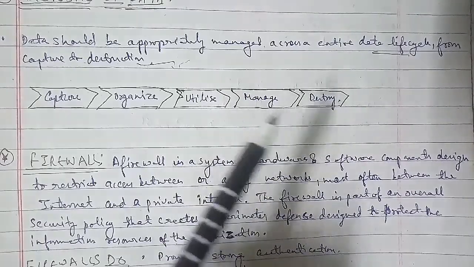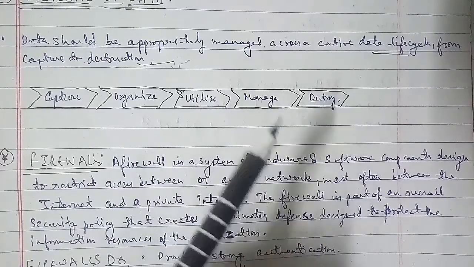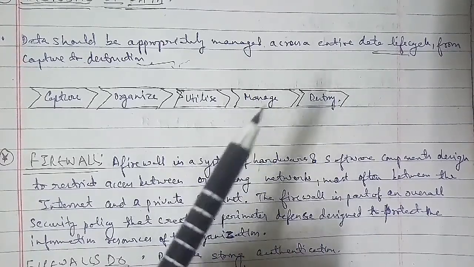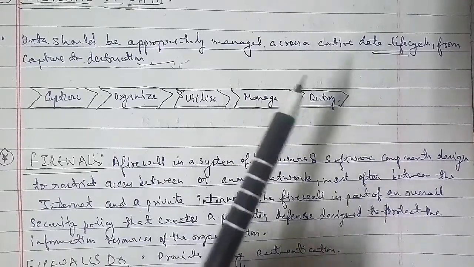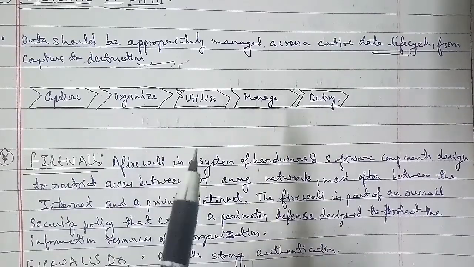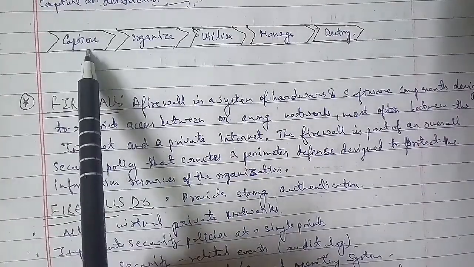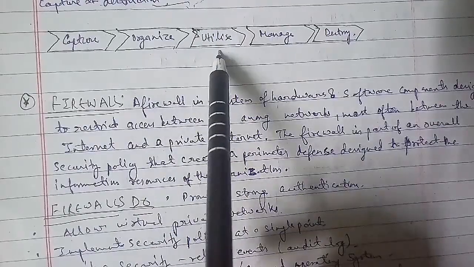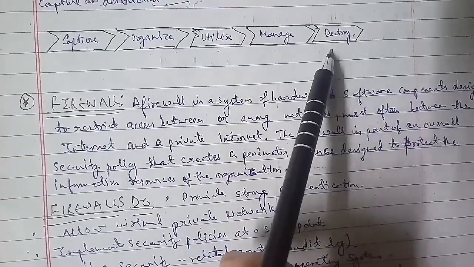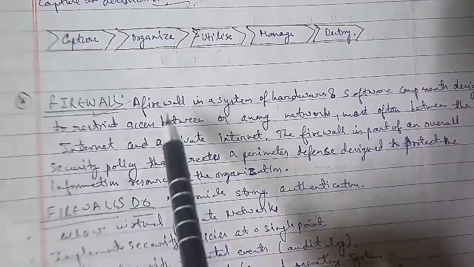So this is capture, then we have to organize, then utilize, then manage, and then of course destroy. Now I will discuss the firewall. A firewall is a system of hardware and software components designed to restrict access between or among networks, most often between the internet and a private intranet. The firewall is a part of an overall security policy that creates a perimeter defense designed to protect the information resources of an organization.